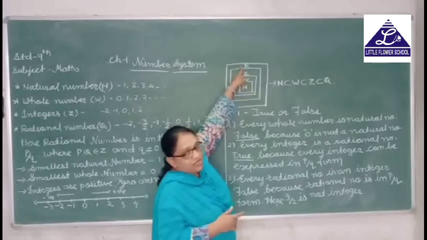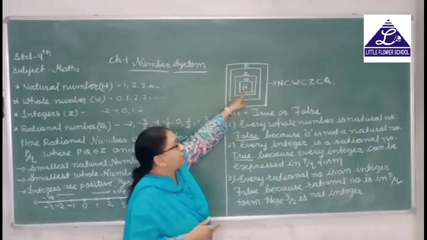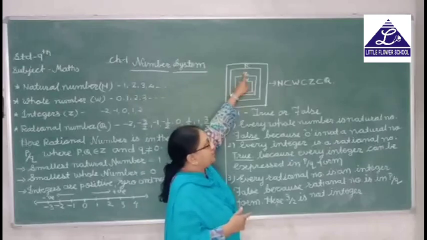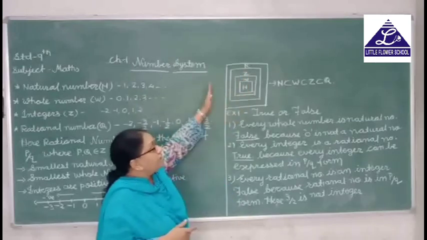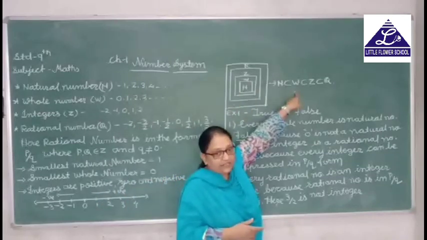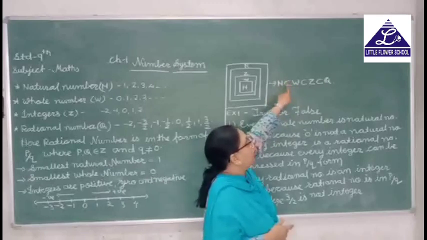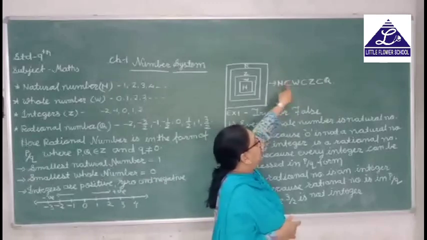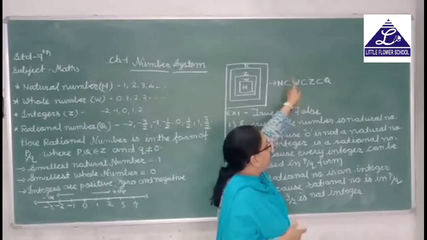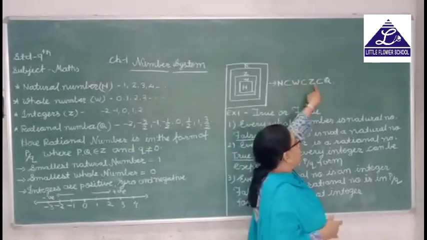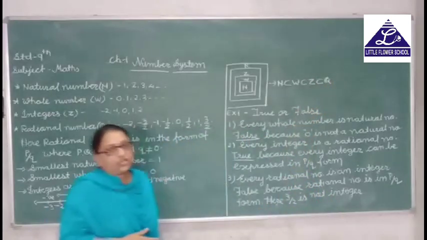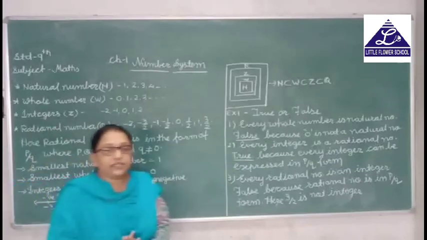That means inside rational numbers, our natural numbers also come, whole numbers also come, and integers come. And these things I denote in the notation of set theory: N is a subset of W, W is a subset of Z, and Z is a subset of Q. That means our rational number is the bigger container.